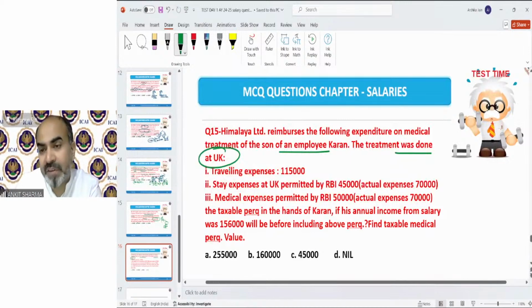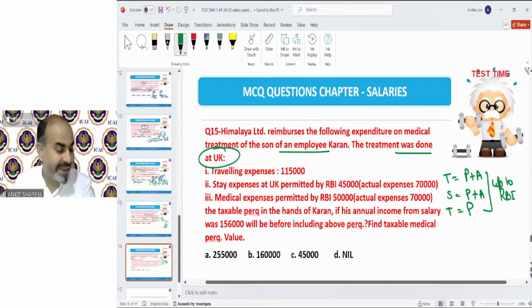In that case, the provision says whatever expenditure has been done on travel for the patient plus one attendant, on stay of patient plus one attendant, and treatment of patient, that is going to be exempted up to RBI limit. Excess is going to be taxable. In this question, the traveling expenses given are 1,15,000. Nothing else is given, so we will assume 100% exempted.